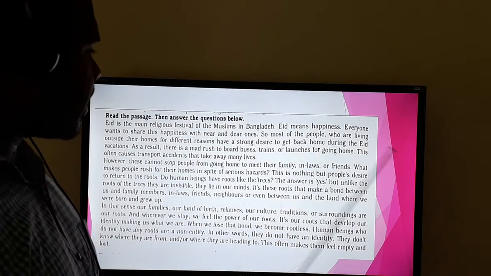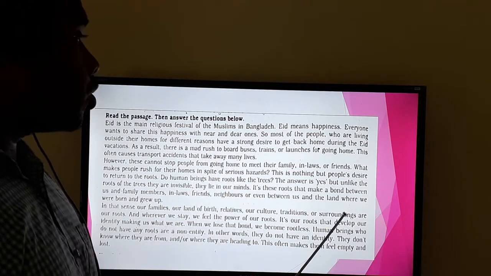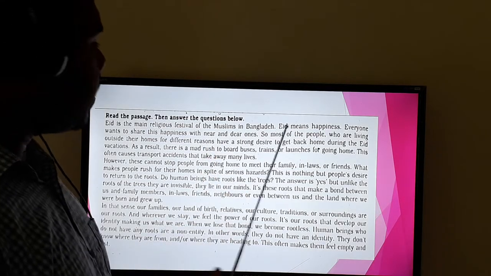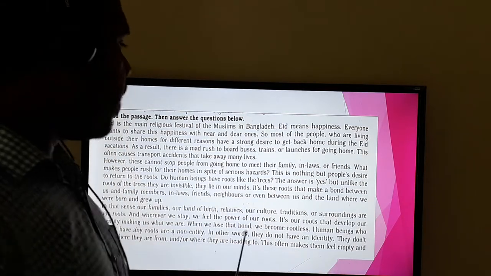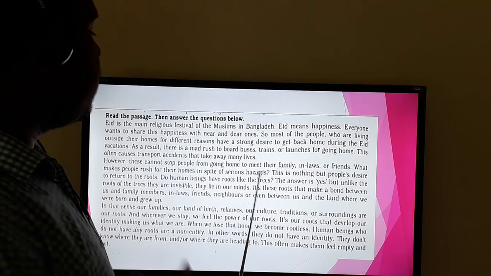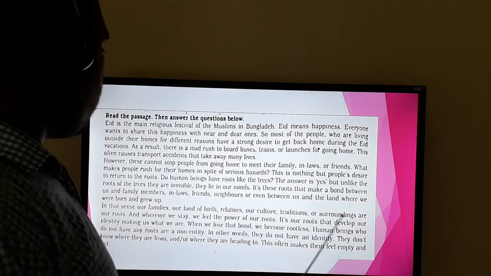So all of you understand the picture that I showed you earlier. This picture tells us that people are mad for going home, and this is a very common picture in the buses, trains, launches or everywhere.